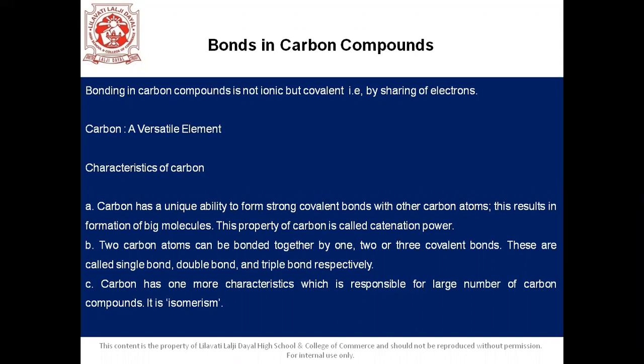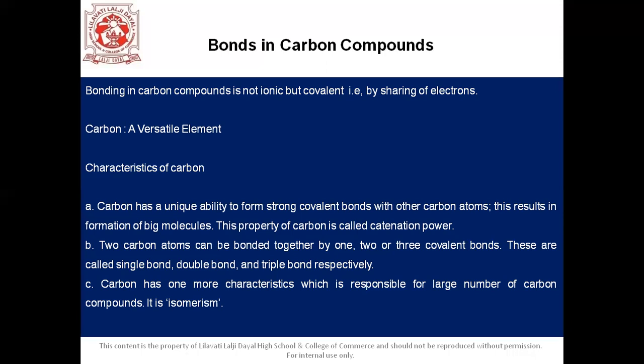So let us study the characteristics of carbon, students. First, carbon has a unique ability to form strong covalent bonds with other carbon atoms. So this results in the formation of big molecules, and this property of carbon is called the catenation power. So what is catenation, students? Carbon has the ability to form strong covalent bonds with other carbon atoms, and this property is termed the catenation power.